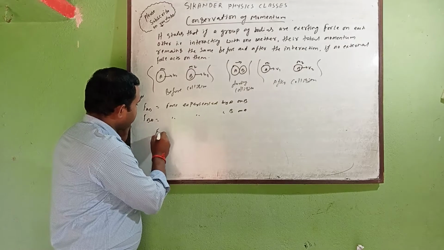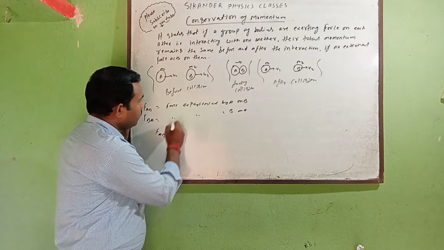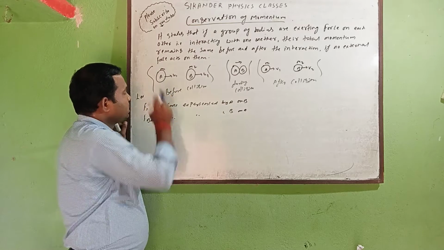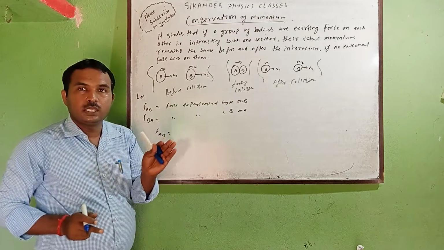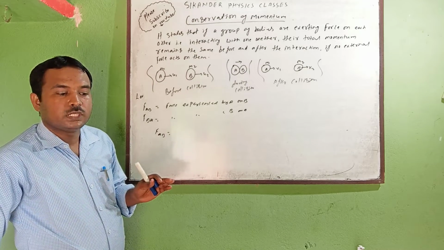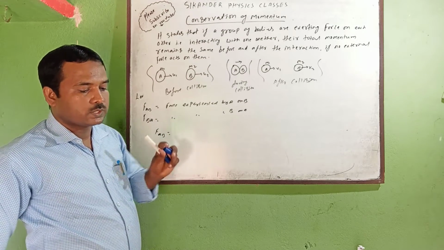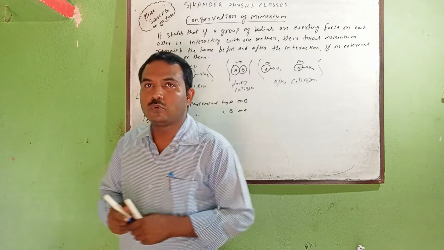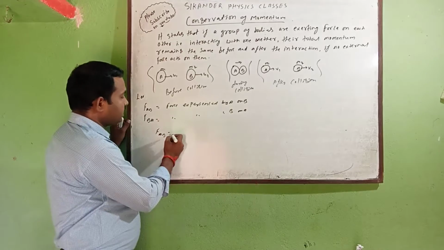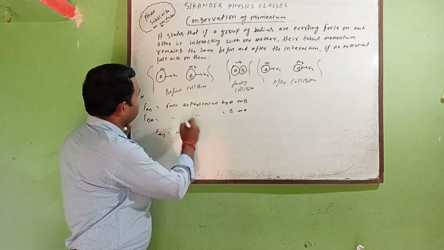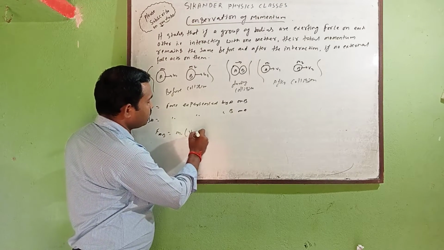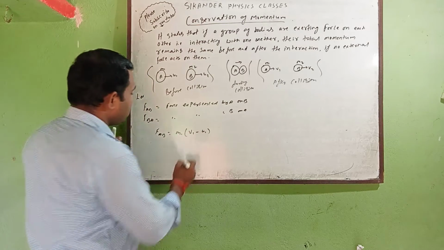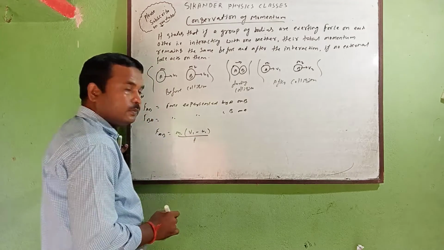So we can write FAB equal to m1 times (v1 minus u1) divided by the time taken, t.